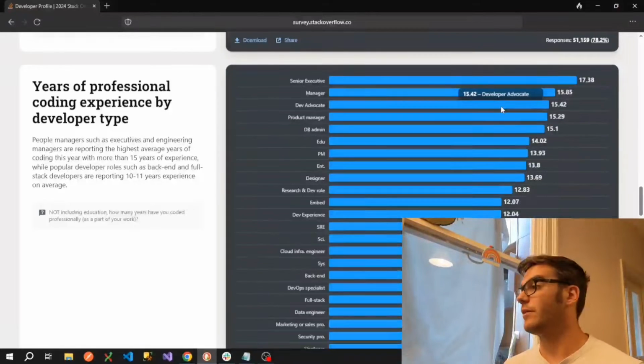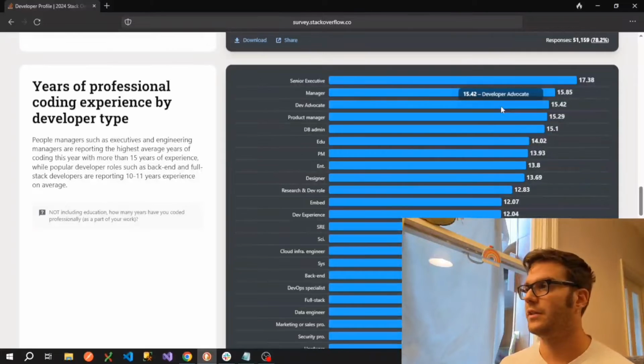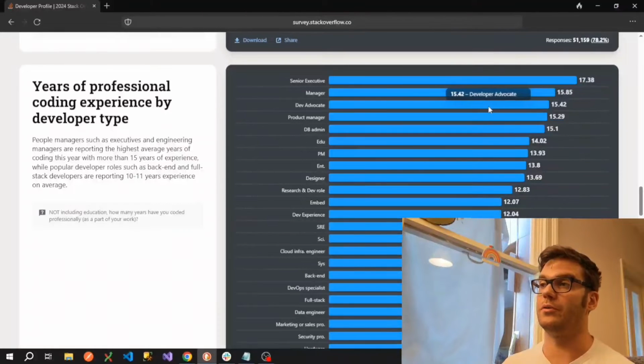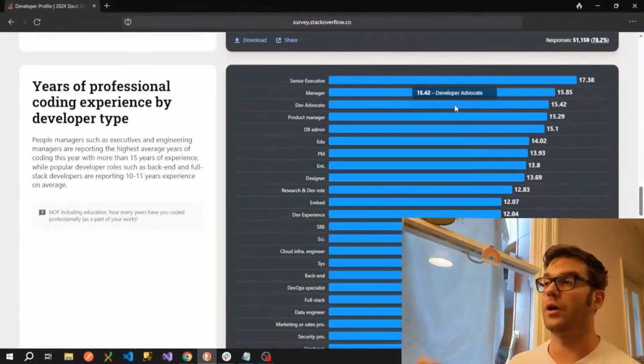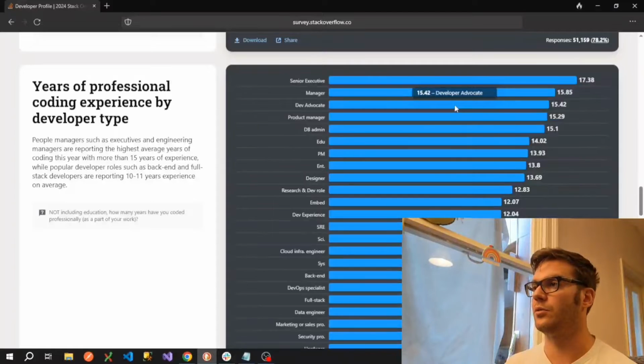Now, a developer advocate apparently is someone whose job it is to help developers be successful with a platform or technology. So it's insisted that that isn't a sales job, but essentially their role is to promote the use of their technology amongst developers, to help with that marketing drive and tell you why, as a developer, it would be good to use their tool or programming language or service or whatever it is. So I can see why you'd need a lot of experience to do that, mainly because you're going to need a good network of developers and organizations to actually promote your product within.